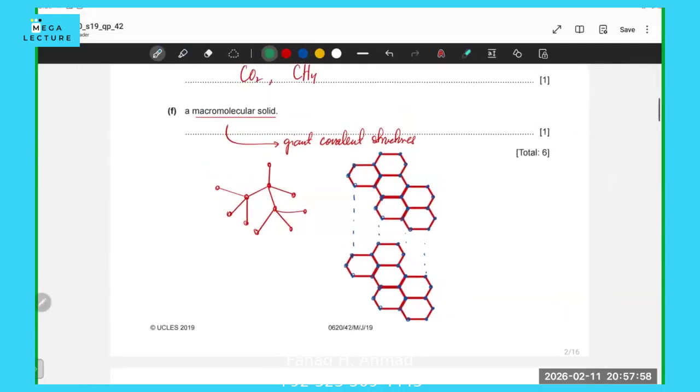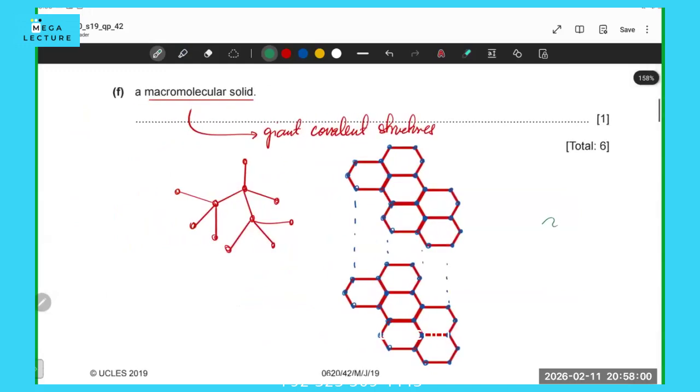And there's another giant covalent structure, which is silicon dioxide. It's similar to diamond. You've got a silicon atom which is bonded to four oxygen atoms, which are then further bonded to silicon atoms, which are then bonded to oxygen, and so on.